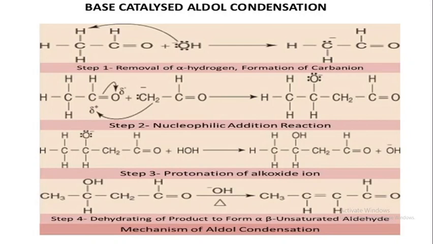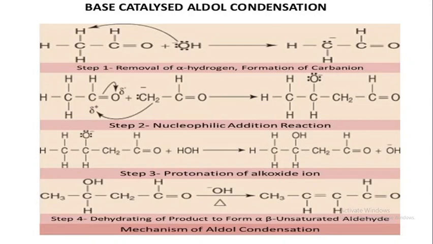So first example, CH3CHO, acetaldehyde, base catalyzed, reacts with OH⁻ and gives a carbanion by removal of an alpha hydrogen.